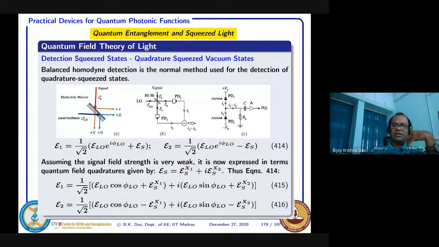In this dielectric mirror, the refractive index will be different. It's also dielectric, this is also dielectric, so the thickness will be different and the refractive index will be different. Because of some kind of interference, maybe 50% will be reflected and 50% will be transmitted. And for another input here, again 50% will be reflected and 50% will be transmitted.